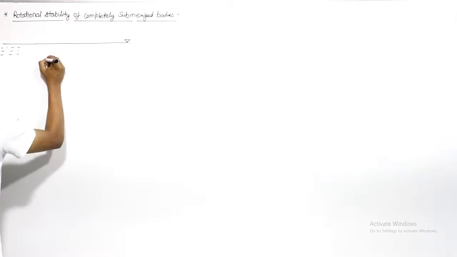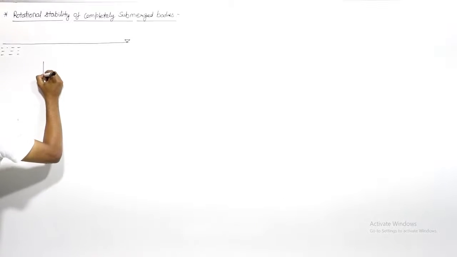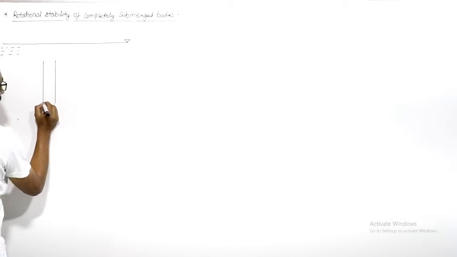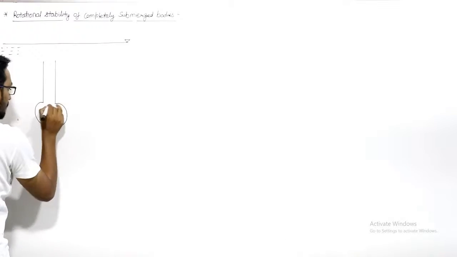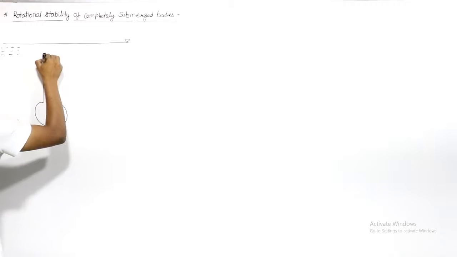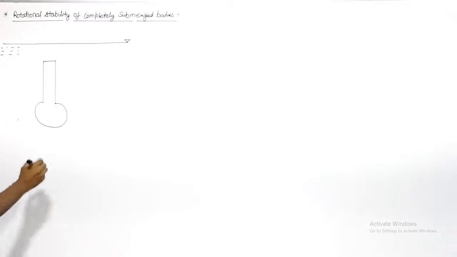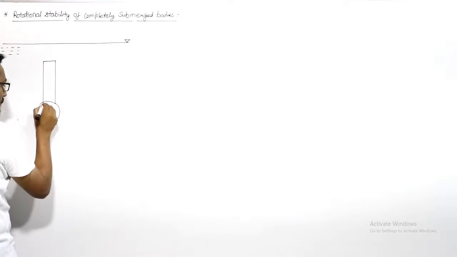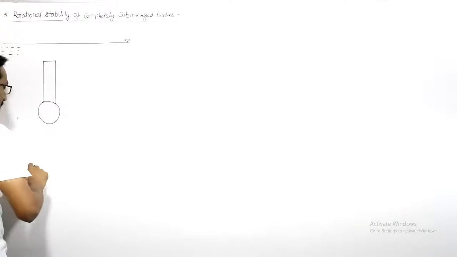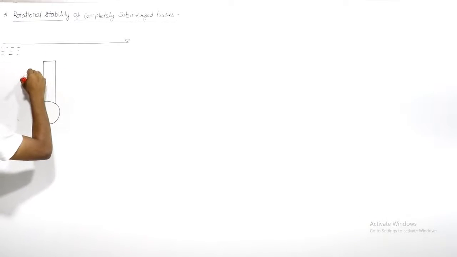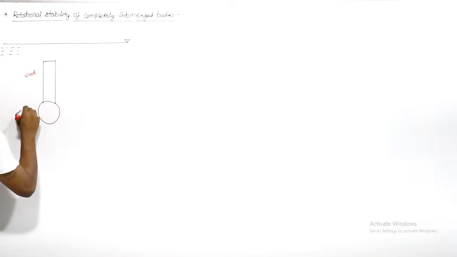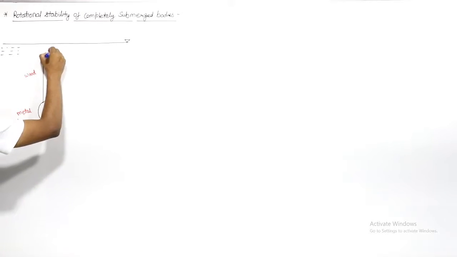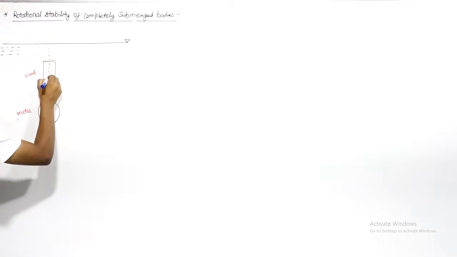We have a body like this. Just pay attention. We have a body of this shape, closed here. Okay, if I close it, it will be clearer. Right, we have a body of this shape. And let us say this upper part is made up of wood and this lower part is made up of metal. We assume it, right? Let us say this is the axis of this body.